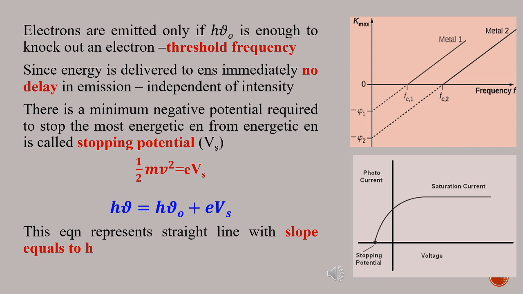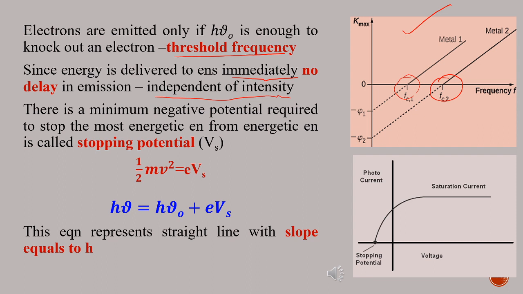Based on this explanation, we can see that photoelectrons are emitted only if the incident radiation has a minimum energy equal to h nu 0, where nu 0 is the threshold frequency. Since energy is imparted to electrons immediately on striking, there is no time delay between incidence and emission of electrons. And also, it is independent of intensity of the incident radiation. The figure shows a graph between kinetic energy and frequency. You can see that for different metals, threshold frequency is different. So, only if the incident radiation has an energy greater than the work function, photoelectric emission takes place.